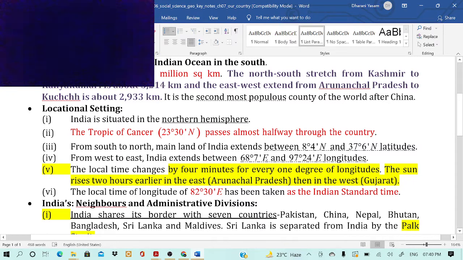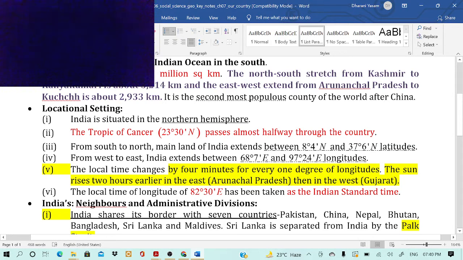Locational setting. India is situated in the northern hemisphere, as we discussed in the previous class. The Tropic of Cancer, 23.5 degrees north, passes almost halfway through the country. From south to north, the mainland of India extends between 8 degrees 4 minutes north and 37 degrees 6 minutes north latitudes. From west to east, India extends between 68 degrees 7 minutes east and 97 degrees 24 minutes east longitudes.